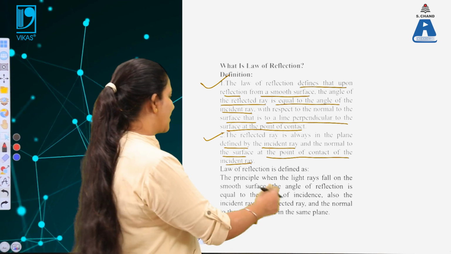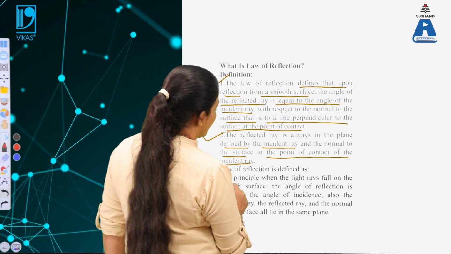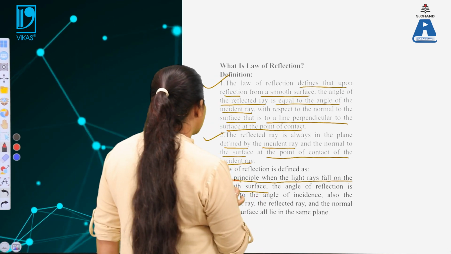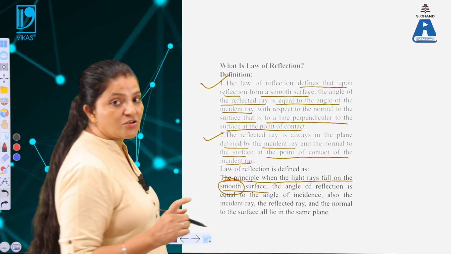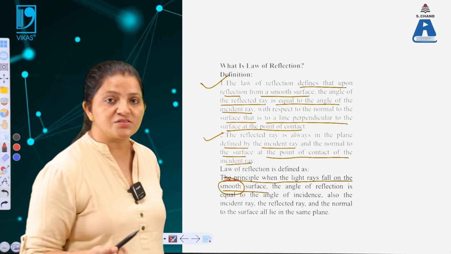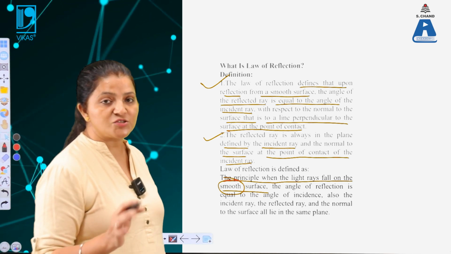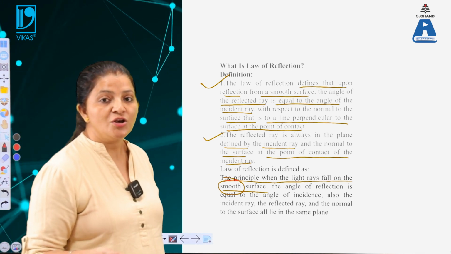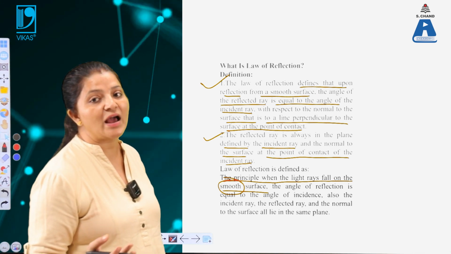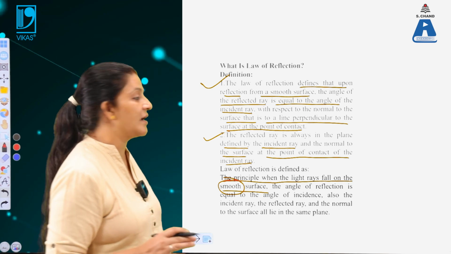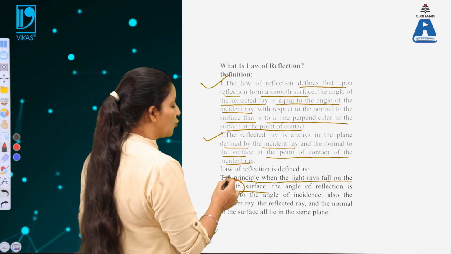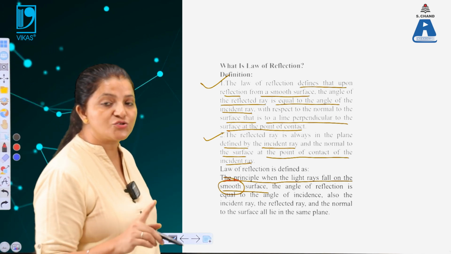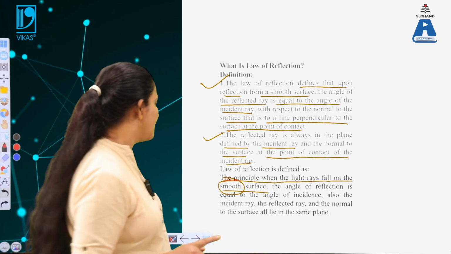Now the laws of reflection can be defined as the principle when the light rays fall on a smooth surface. This is the important point, because when the light falls on an irregular surface, it gets reflected from each and every portion. So automatically the reflected light will have a different angle to the incident light. So only when the surface is smooth is it possible for the angle of incidence to be equal to the angle of reflection.